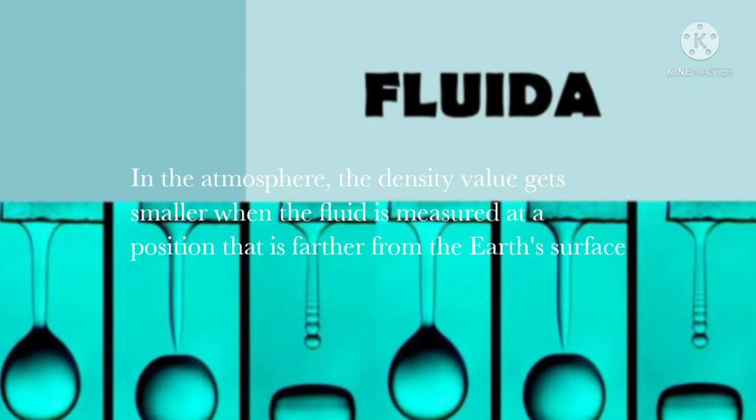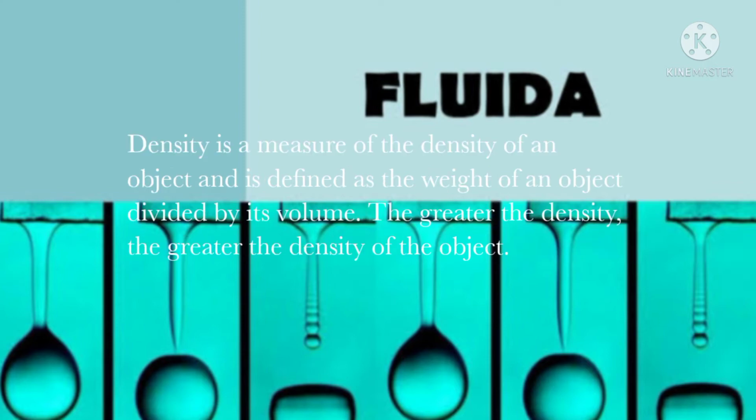The value of fluid density that varies is measured by adding the mass differentiation factor and fluid volume. Density is a measure of the density of an object and is defined as the weight of an object divided by its volume. The greater the density, the greater the density of the object.